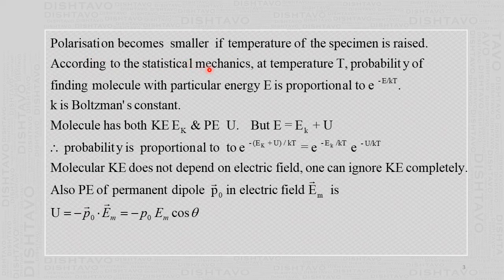According to statistical mechanics, at temperature capital T, the probability of having a molecule of particular energy E is proportional to e raised to minus E by kT.